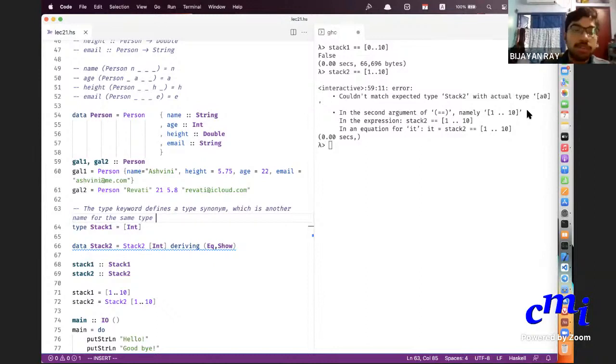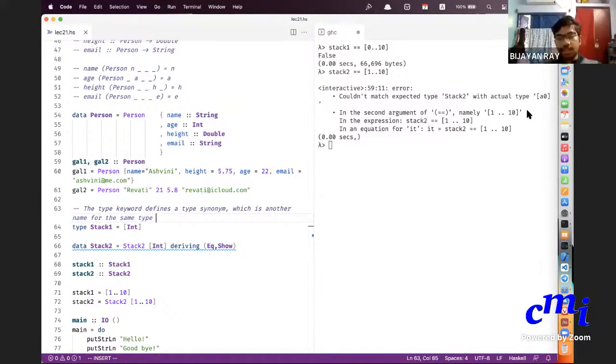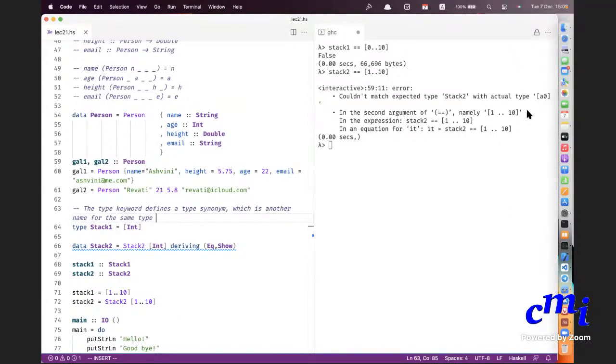Yeah. So this deriving class, does it increase the size of the program while execution? No, it won't. Why do you think it should increase the size of the program? Like it's essentially including that equation. Yeah, it will include, but that won't be too huge a penalty to pay.